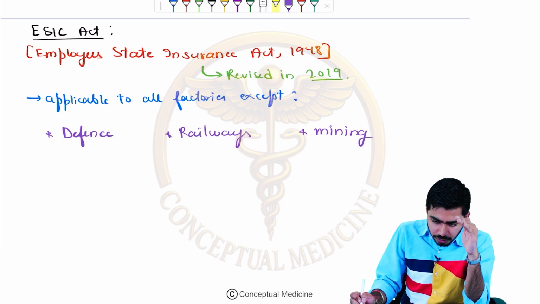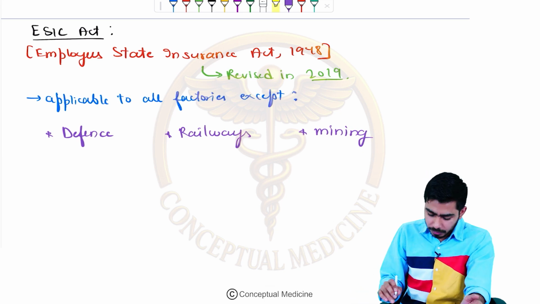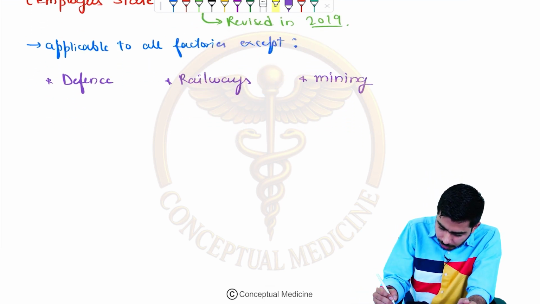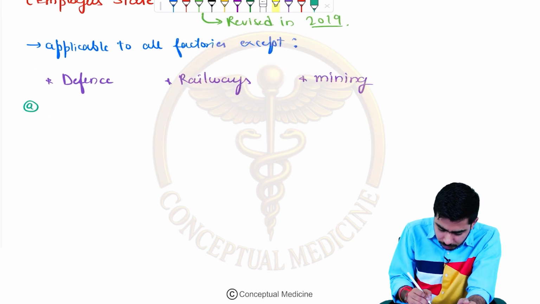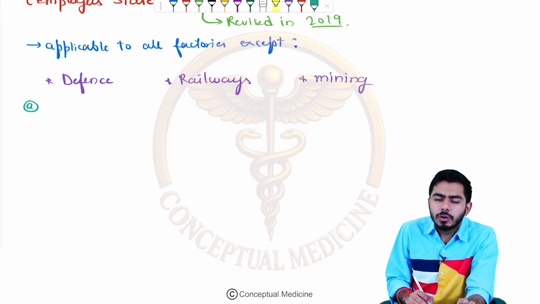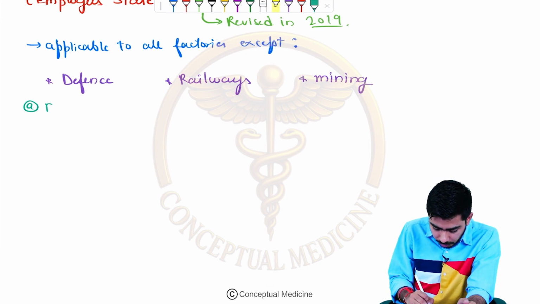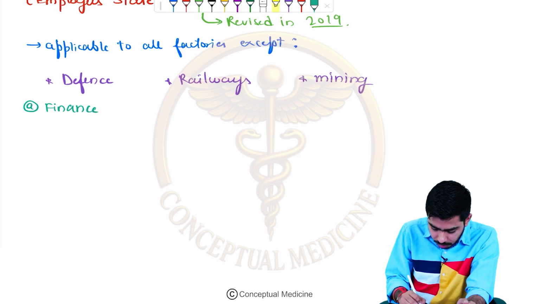Now we shall be having some key features over here. The first key feature which I would like to mention is the finance contribution by the ESI Act.